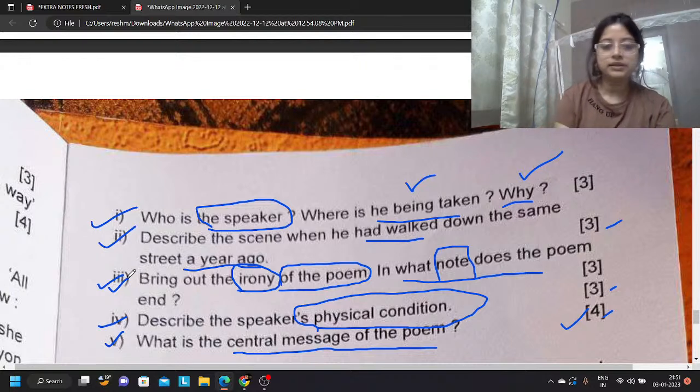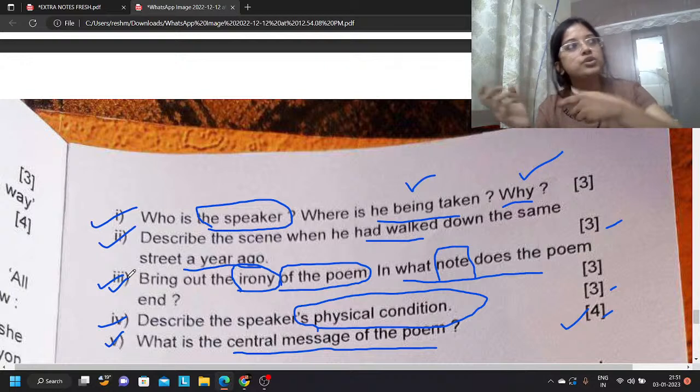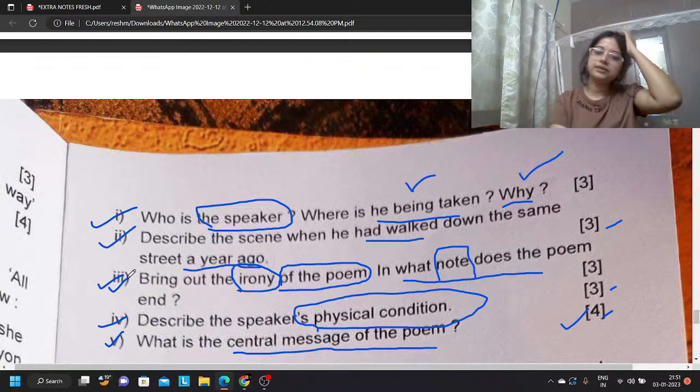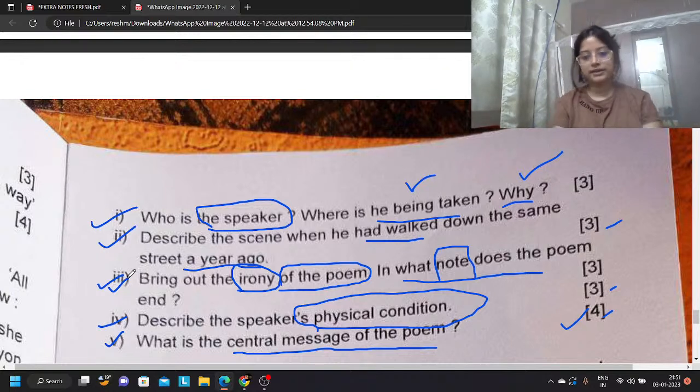And what had happened? He saw that people were totally annoyed with him, people judged him that it was all his misdeeds, and he was being taken to the gallows. Stones were pelted at him. That is the irony. You think something and something else happens. You thought you will get 90 out of 100 and you did not even pass the exam. That is your irony.